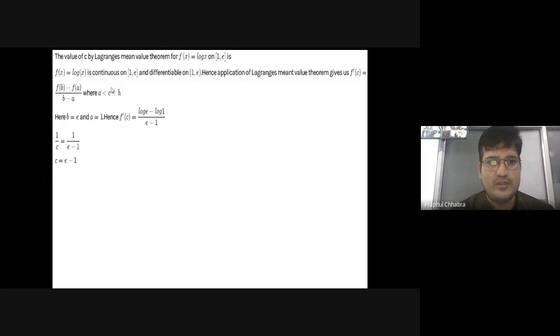Just put the values. a is 1 here and b is e here. So f'(c) = (log e - log 1) / (e - 1). And f'(c): differentiate f(x) with respect to x, f'(x) will be 1/x, so f'(c) will be 1/c. So 1/c = 1/(e - 1), that is c = e - 1. We can see very easily that e - 1 lies between the interval 1 to e. So Lagrange's mean value theorem is satisfied for this question.